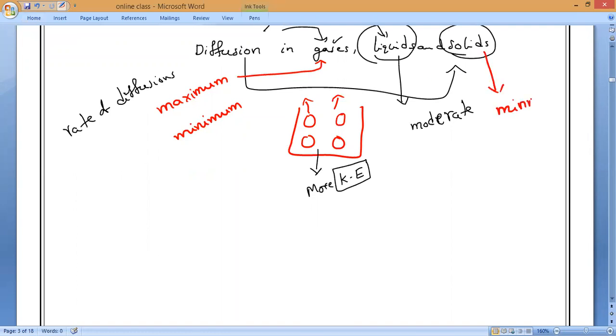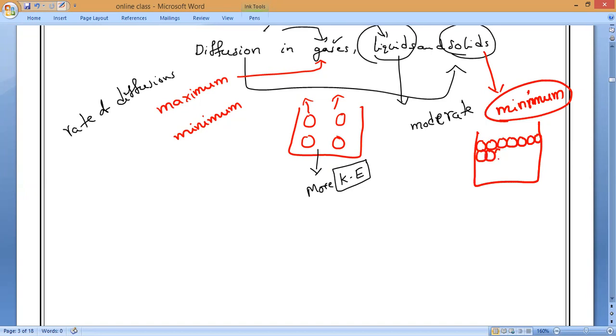Why is it minimum? By this time you can understand and you can tell me. The diffusion rate is minimum because why? Are particles closely packed or loosely packed? Closely packed. That I need to expect from others. So in solids, the particles are closely packed, so the intermolecular force of attraction is more and the intermolecular space is very, very less. So the rate of diffusion is very, very less.